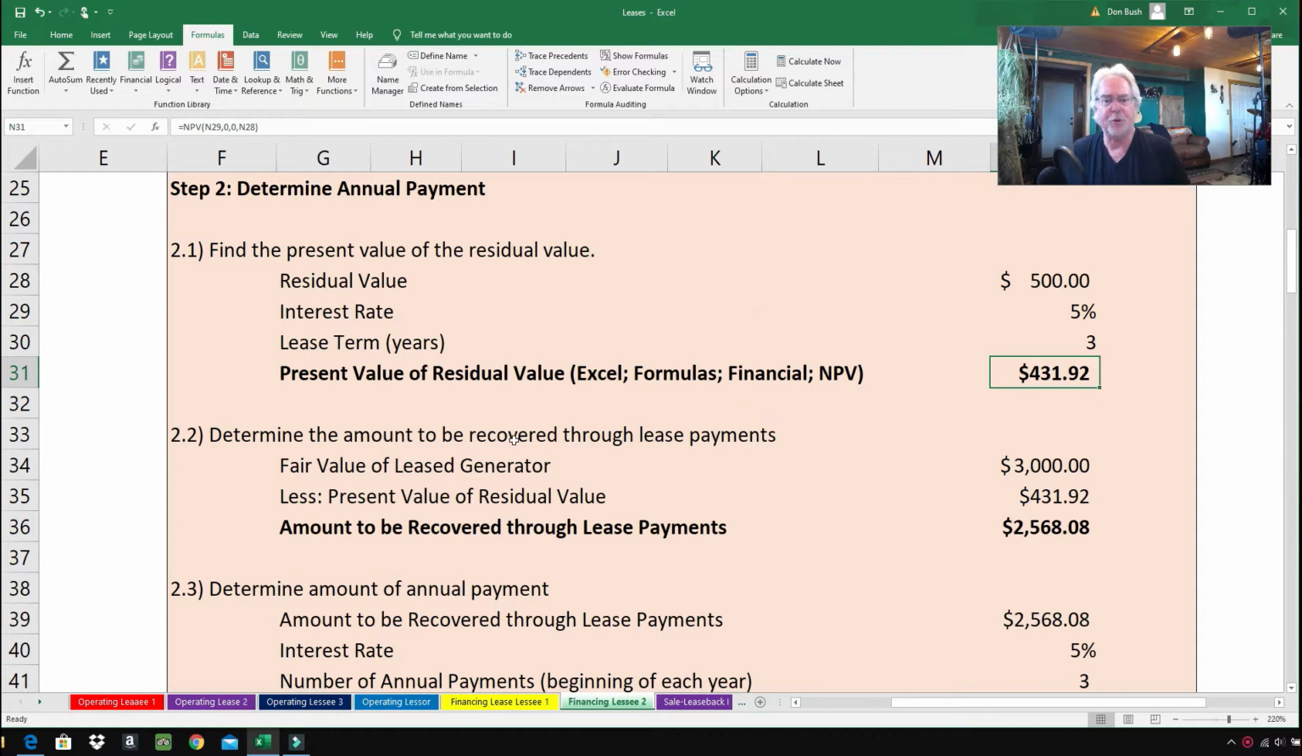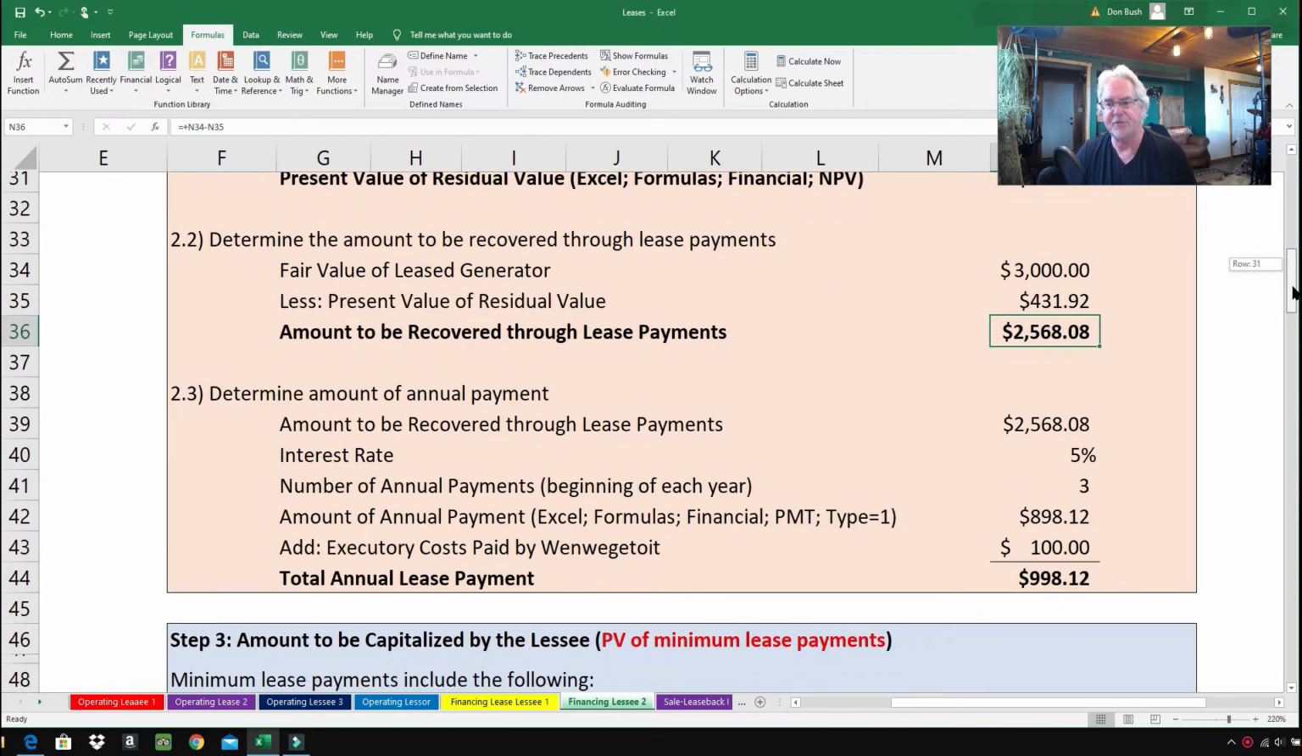So 2.2, the amount to be recovered through lease payments. So the fair value of the leased generator, $3,000, less the present value of the residual value. And we got that $431.92 from right up above a moment ago. The amount to be recovered through the lease payments, $2,568.08. That's exactly the same thing as in example number 1.